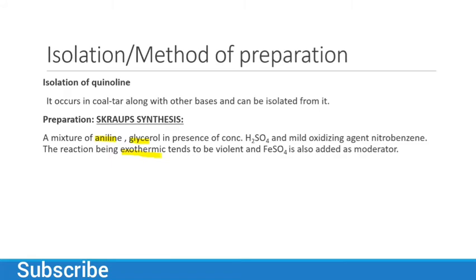So what is an exothermic reaction? If you hold a beaker having an exothermic reaction going on inside, you will feel that the beaker is hot. So if you have a mixture of aniline and glycerol in the presence of H2SO4 and a mild oxidizing agent, nitrobenzene, you will find that the reaction container is exothermic and violent. It is very hot, so you add some FeSO4 to cool it or to make it not violent.